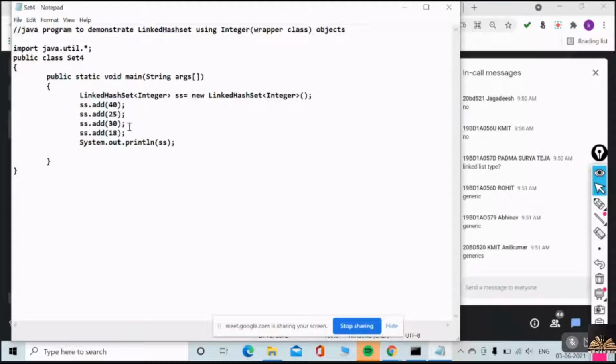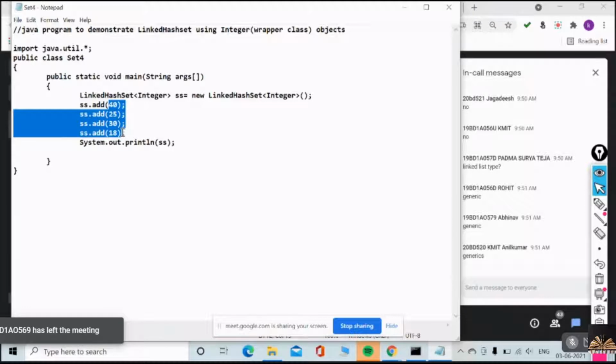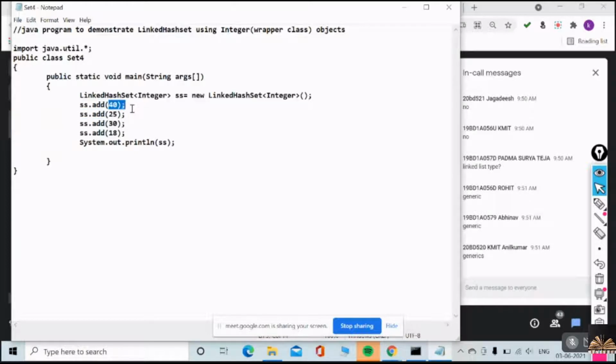Yes? Fine. So at the time of adding, 40, 25, 30, 18 are the int numbers. But while I am adding them to the linked hash set collection, primitives are converted to... Guys, are you with me? Why is there so much lag, or are you hesitating to answer? Did you understand what I'm saying?